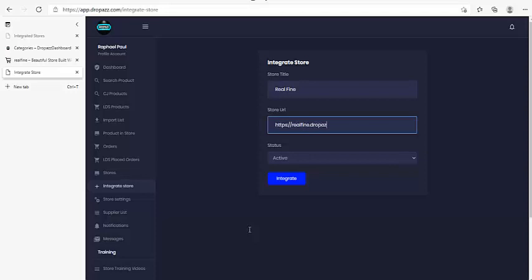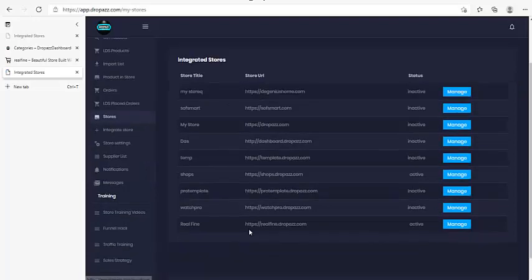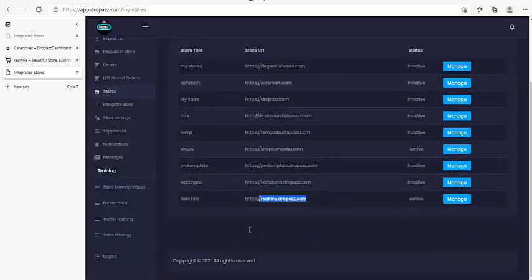The store is realfine.dropazz.com. Now this is a subdomain. I'm going to show you quickly how to add a custom domain, which is your own particular domain that you bought. This one is free of charge, 100% free with Dropazz. Now you click integrate. Once you have integrated it, you come to stores again, click on stores again, and scroll and get the one you just integrated. Look at it right here.